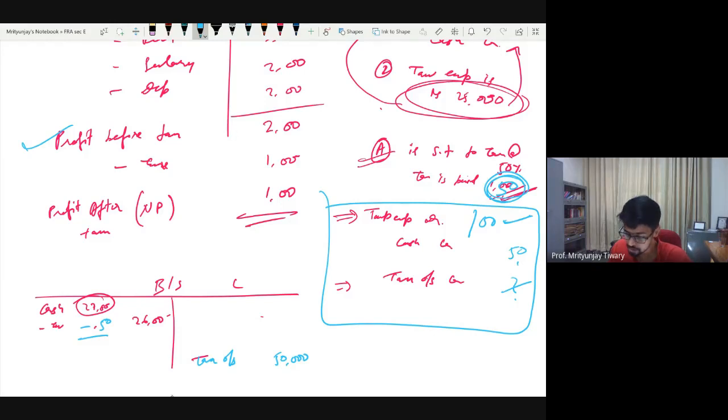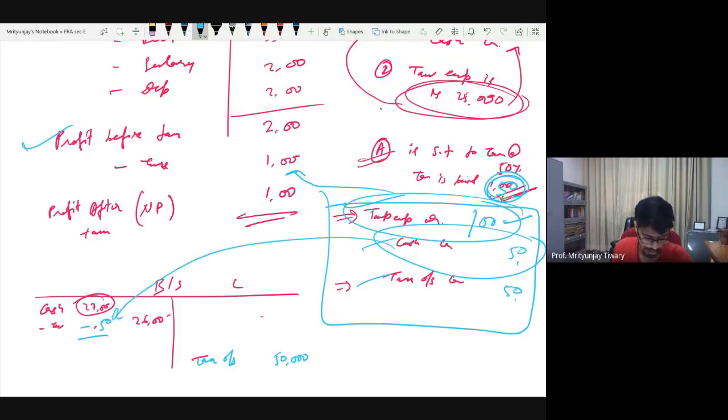Then how much would be outstanding? If you had to pay 1 lakh, you paid 50,000 out of that, then 50 is outstanding, right? So I know 50 is my this. Now transfer all of these three to their appropriate places. This one will go into the income statement, which you have already written. This one will go into the balance sheet, where you will subtract the cash for whatever cash you have paid. And this one will also go into the balance sheet on the liability side.